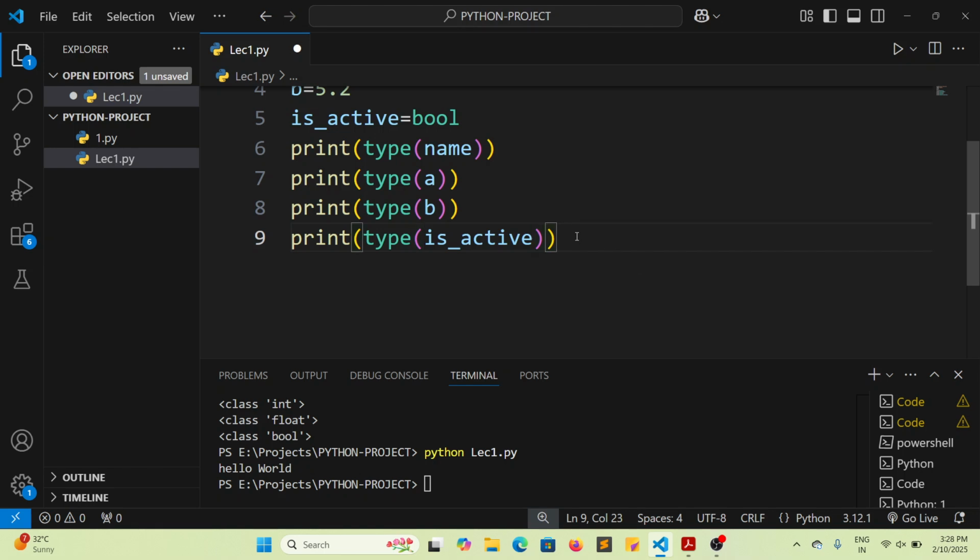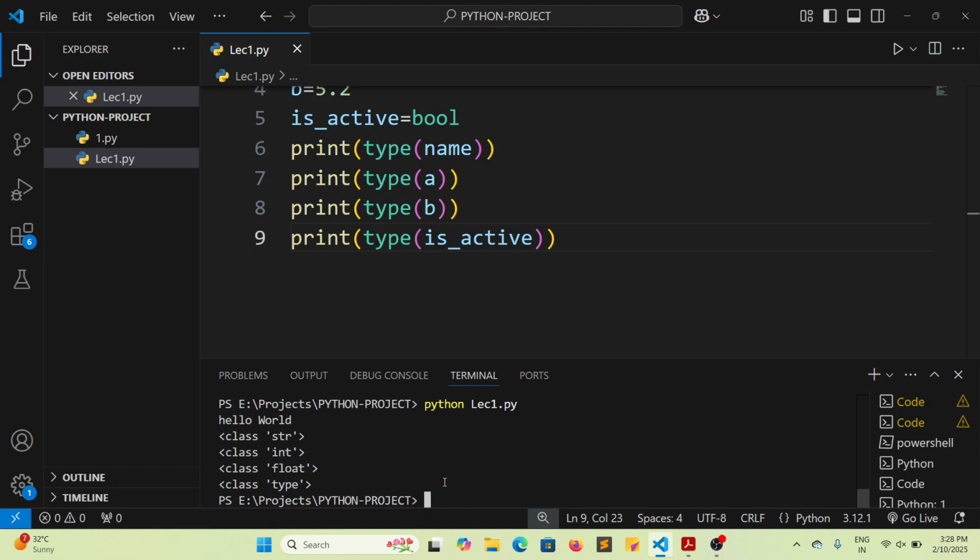Now just save it. After saving, you have to run that program, lecture1.py.